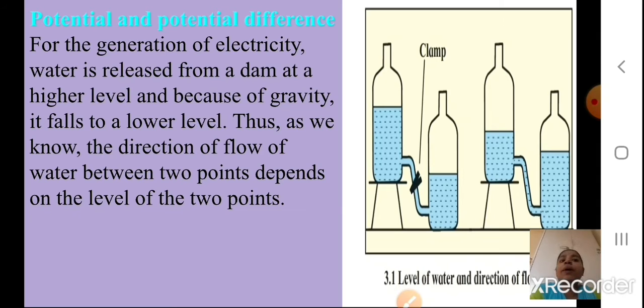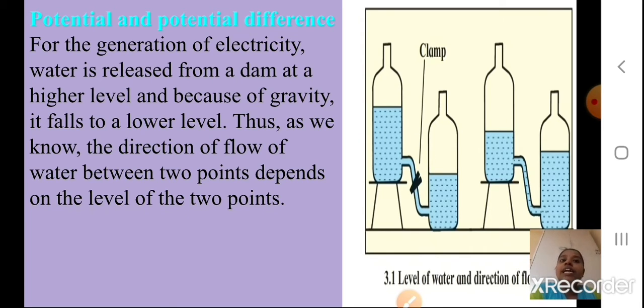The first part in the chapter we are going to study is potential and potential difference. Now students, this is the 3.1 diagram I have just included to make you understand, but this activity is not there for you this year, so you are not going to study that activity. We'll just use it for our explanation, as it will help you understand better. For the generation of electricity, water is released from a dam at a higher level, and because of gravity, it falls to a lower level. In the dams, water is released from the higher level to a lower level, and because of gravity, it is pulled to the lower level.